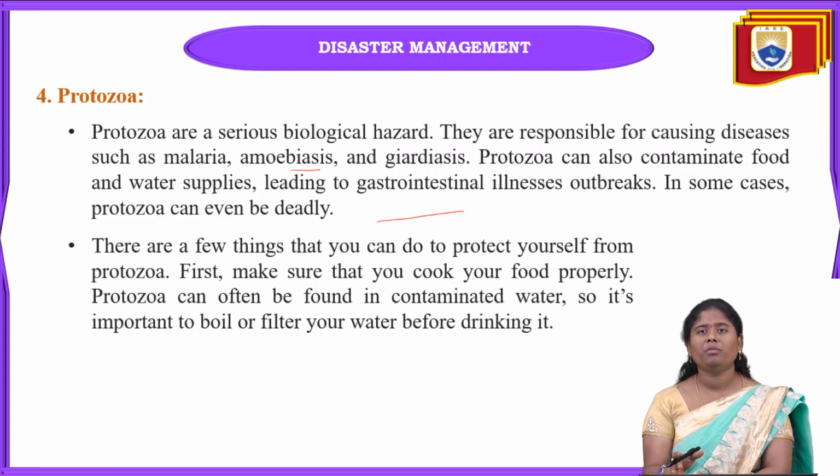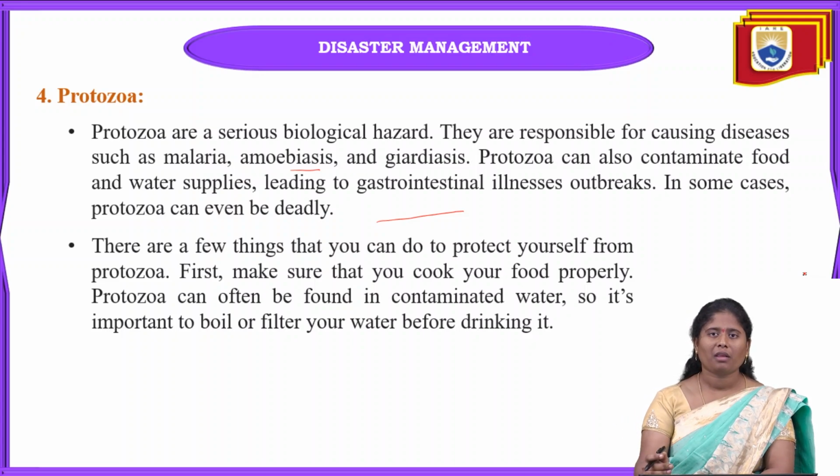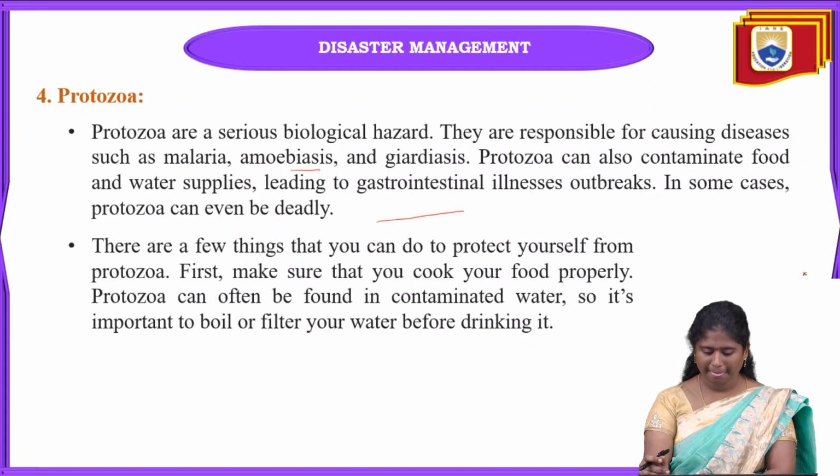So we have to be very careful, cook our food properly, and drink very pure, filtered water. Some people may drink contaminated water and get diseases like malaria, dengue and so on. So we have to drink filtered water so that we can avoid these protozoa diseases.